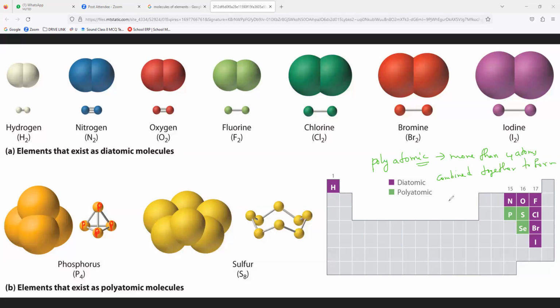Everybody, molecule of an element or molecule of a compound? Molecule of an element. Molecule of an element with more than 4 atoms is known as polyatomic molecules.